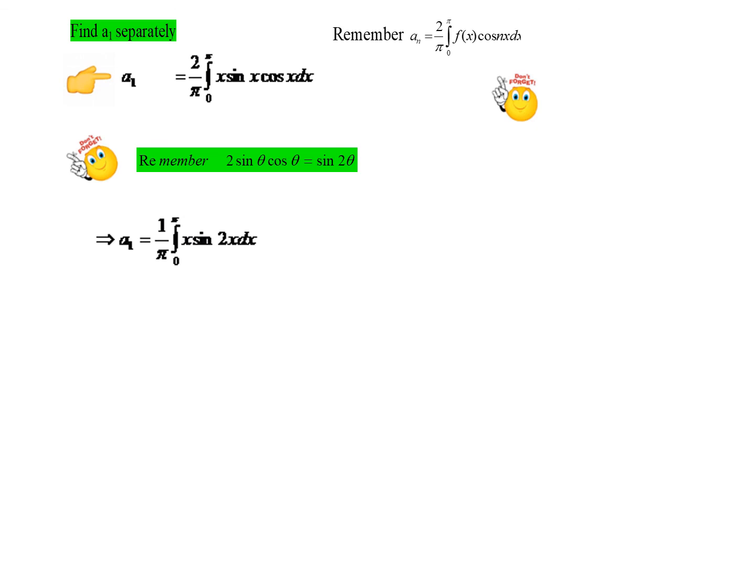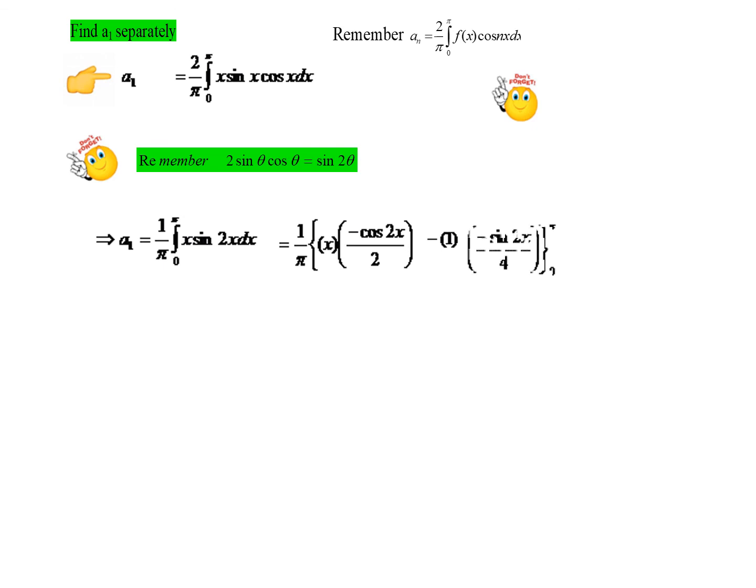Keeping the first term x, integrate the second. Sin 2x when we integrate gives minus cos 2x by 2. Minus, differentiate the first, x, when we differentiate we get 1, and integrate the second, cos 2x, when we integrate we get minus sin 2x divided by, again 2 will come, so by 4. That's all. Integration is over because the first term has now become constant. Next, differentiating the first will become 0. So this is the value of the integration.